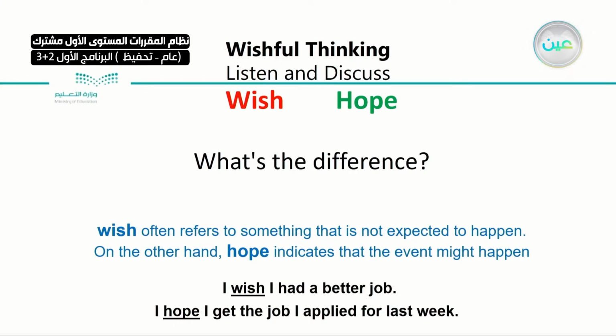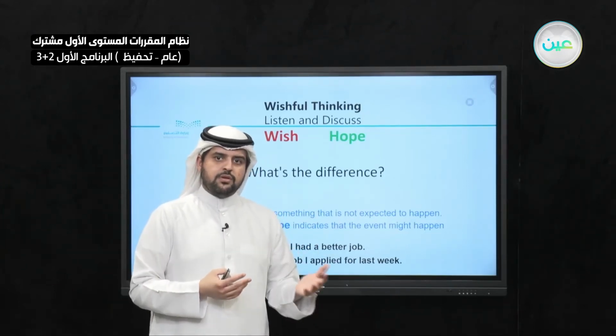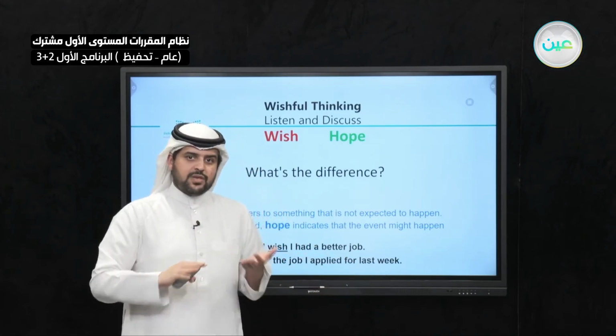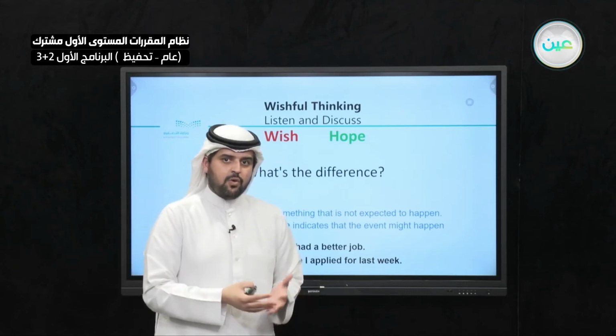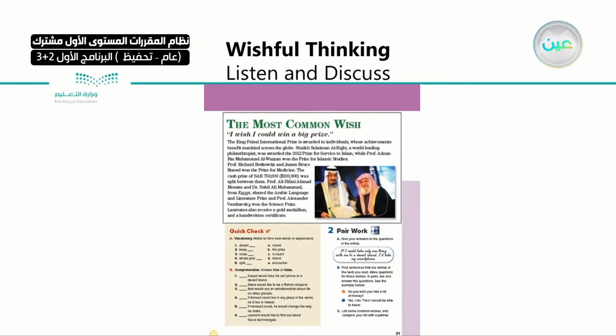Here are some examples. I wish I had a better job. I hope to get the job I applied for last week. For example, you can say, I wish I could fly. You know that you can't, but you just wish for it. Or you hope to buy some car, maybe in the future, why not? So flying is out of the question, you just wish for it, while hope is something like here, he applied for the job, he's waiting for the reply, so he's hoping that he will get the job. So this is the main difference between wish and hope.